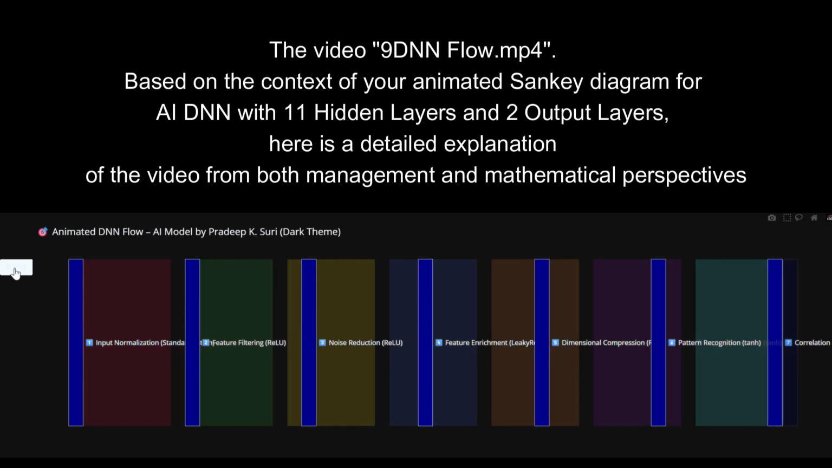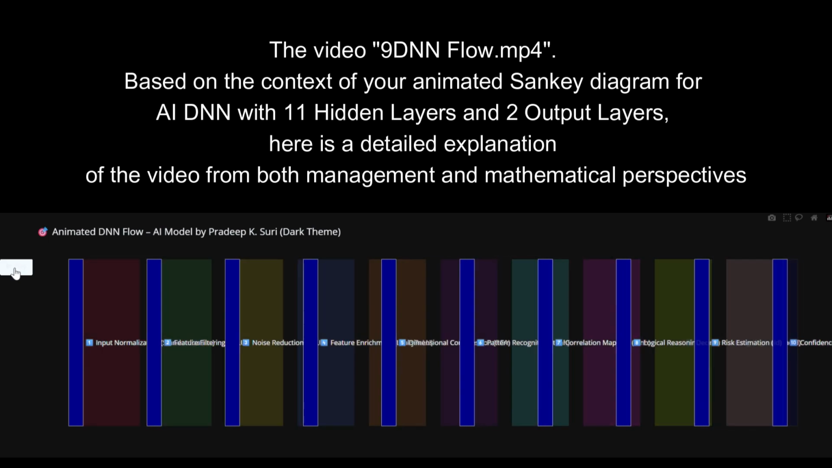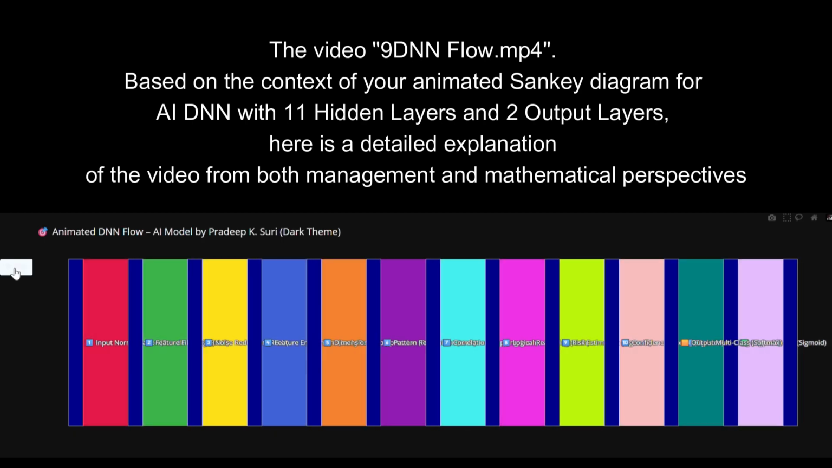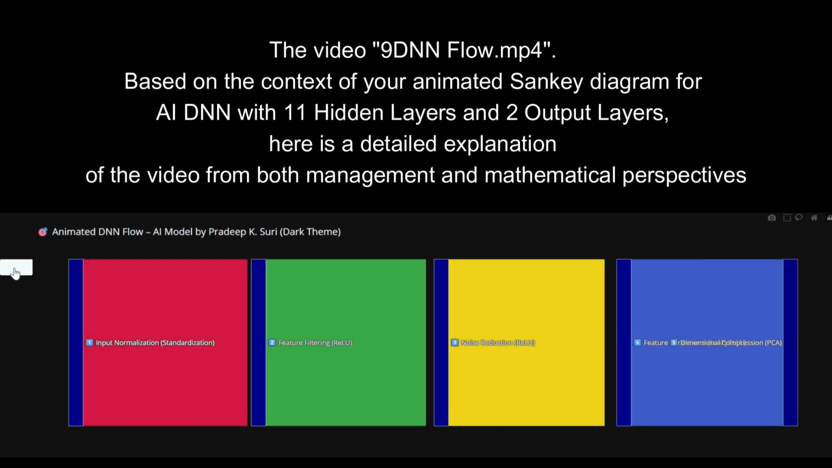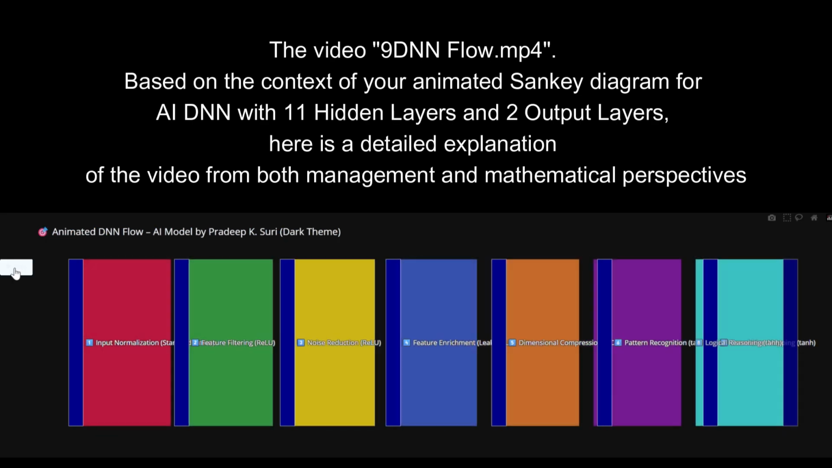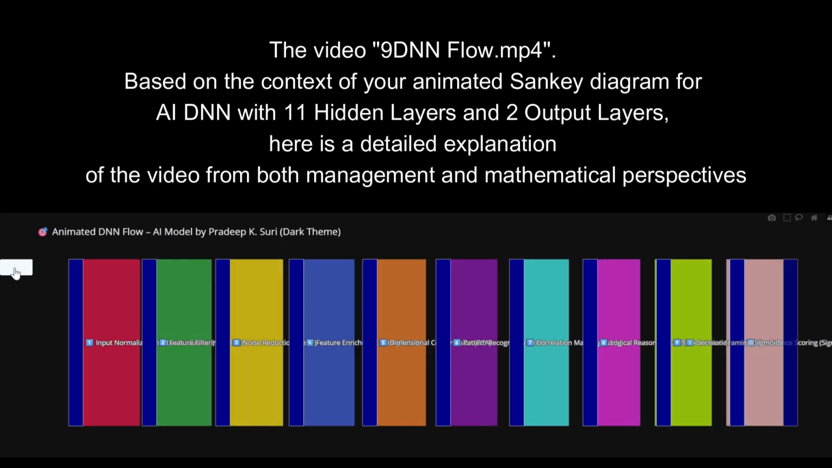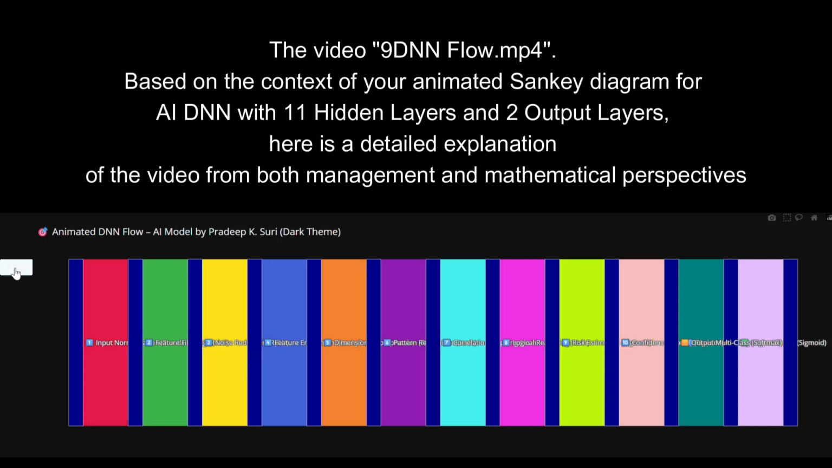6 to 8, reasoning layers. Identifies patterns and logical relations, mimics domain expertise, for example finance risk or healthcare diagnosis. 9 to 11, risk and confidence. Estimates risks and confidence levels, quantifies uncertainties and provides business-ready recommendations. 12 to 13, output layers. Provides classification or risk scoring, supports dashboards, predictions, and automated workflows.